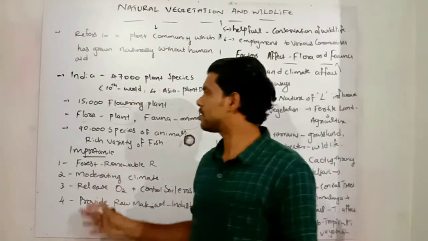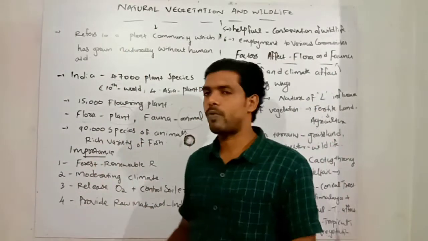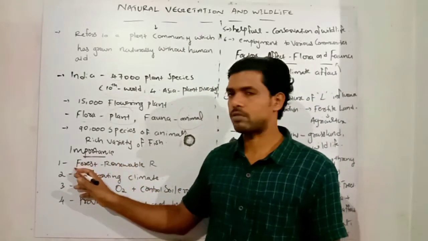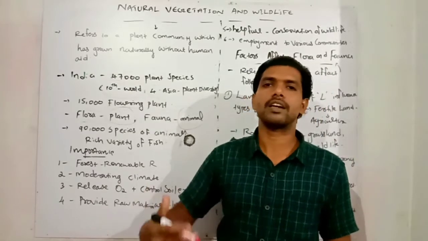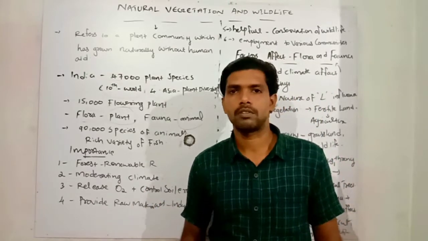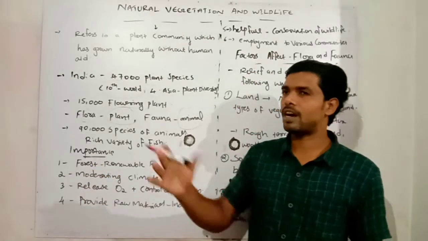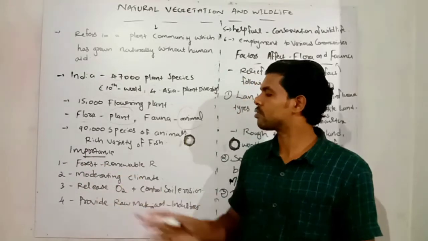Next we will discuss the importance of natural vegetation. First, natural vegetation includes the forest. That is a renewable resource. If we cut the forest, it replenishes and is produced again. That type of element is called natural vegetation, the forest. India has a land of thick forest. It is a renewable resource also.